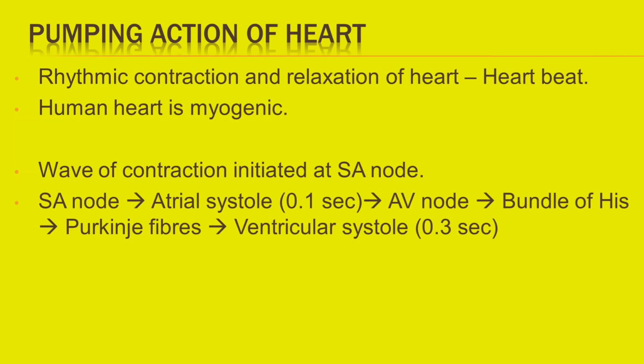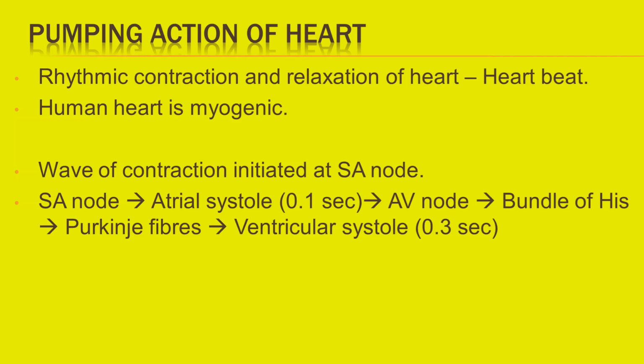The wave of contraction generated by SA node is conducted by muscle fibers to both the atria, causing atrial systole. It lasts for 0.1 second. These impulses reach the atrioventricular node or AV node located in the wall of right atrium near the opening of coronary sinus.